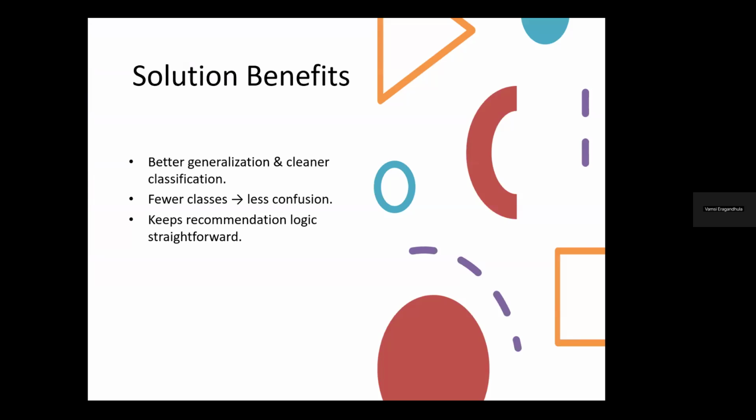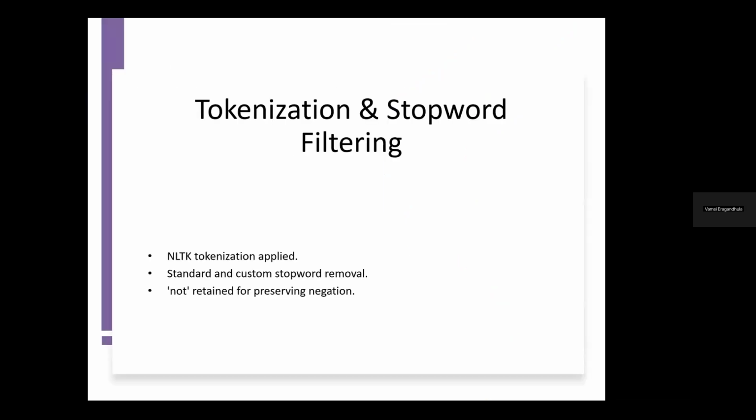The solution benefits: we have a simpler, more interpretable target variable. We have less label noise, better generalization, and strong model performance across underrepresented moods. We also have seamless alignment with music features like valence and energy. We combine the outcomes of valence and energy to give appropriate music for the mood we have. From the next slide, my friend Sanjay will continue.